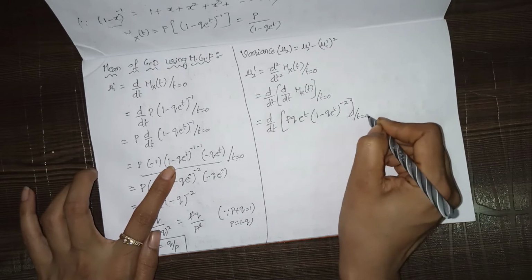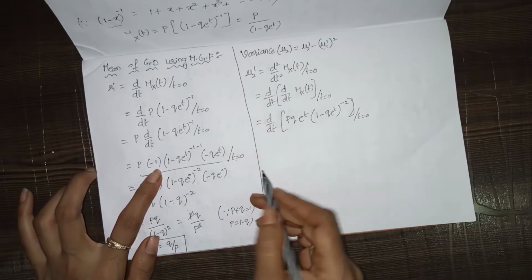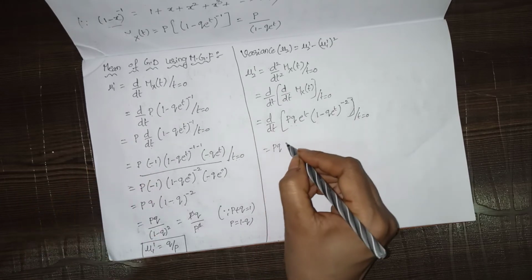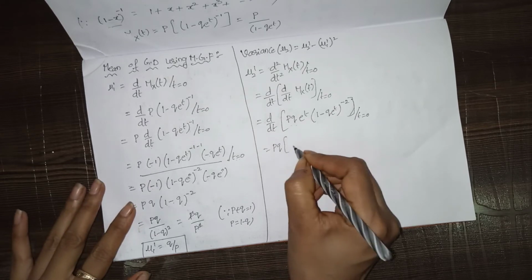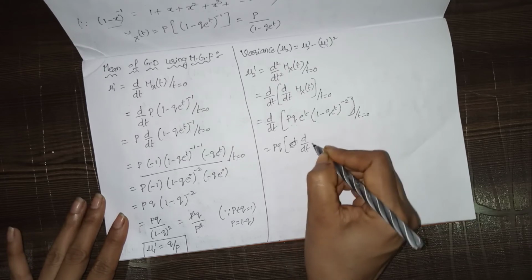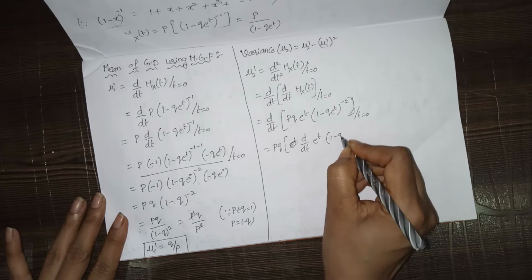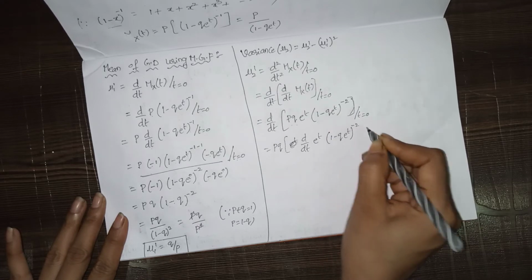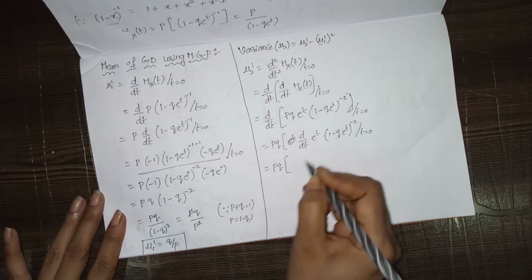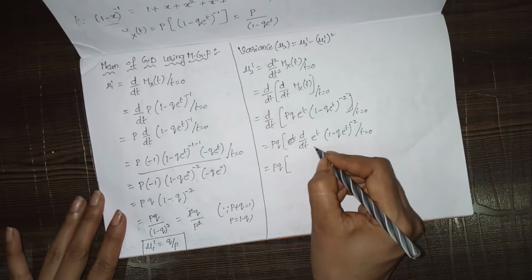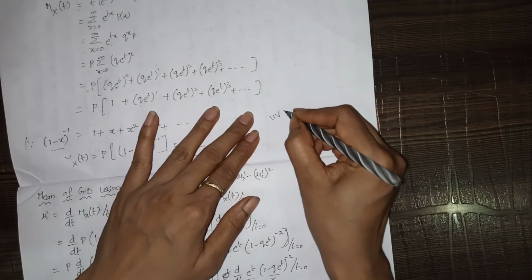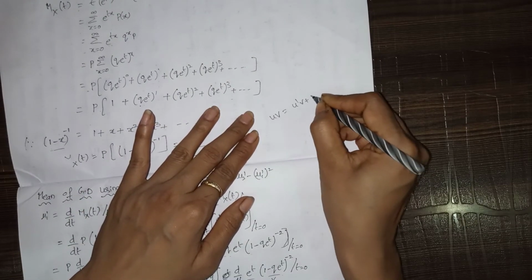Okay, in order to save time, I'm keeping this value. So now what we have to do is write pq outside because it does not have any t values. So pq into d by dt of e power t into 1 minus q into e power t whole power minus 2, where t equals 0. Okay, so pq into, this is in the form of uv. So this is u, this is v. So the differentiation of uv is u dash v plus u v dash.